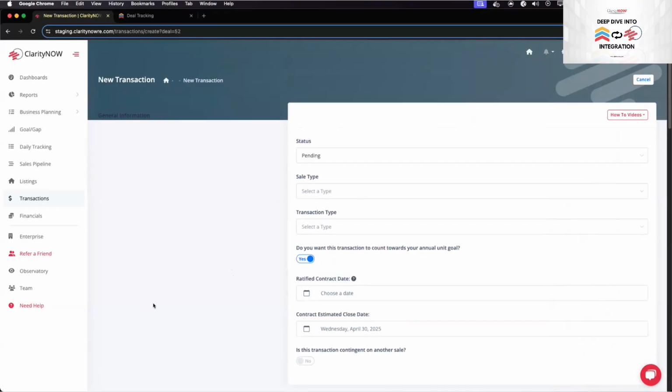Okay, wonderful. I think this is great. Hopefully this was helpful. Again, the integration itself is very simple to set up. It's completely customized with your FUB, and we bring over the majority of the data. You just have to put in the cost of sales.